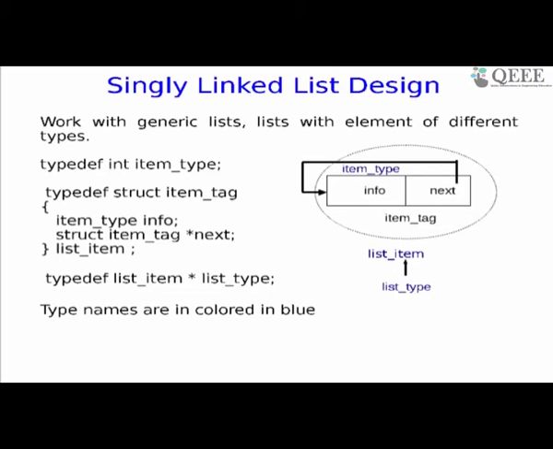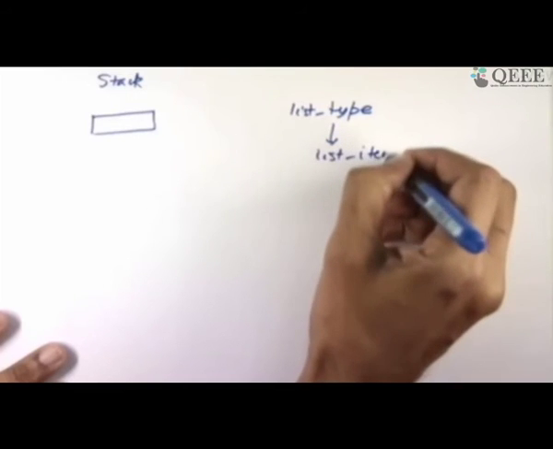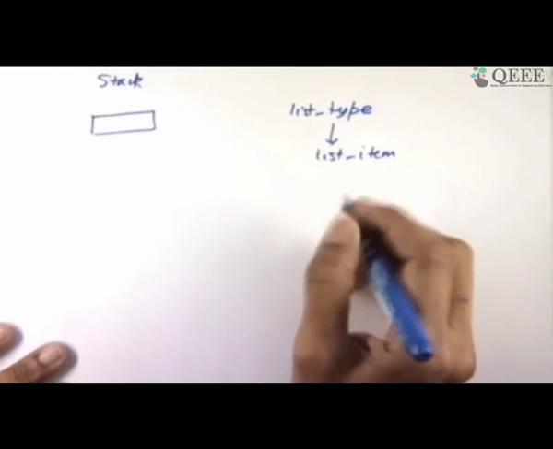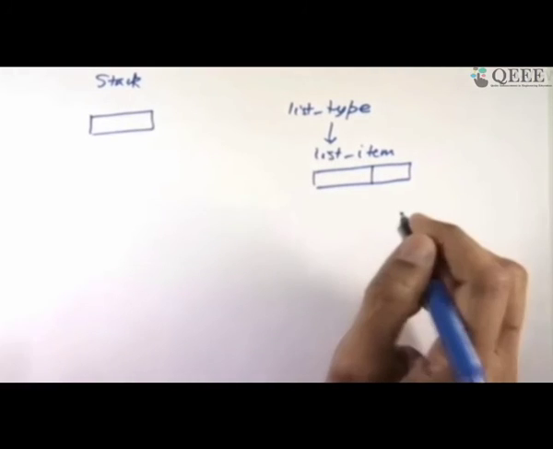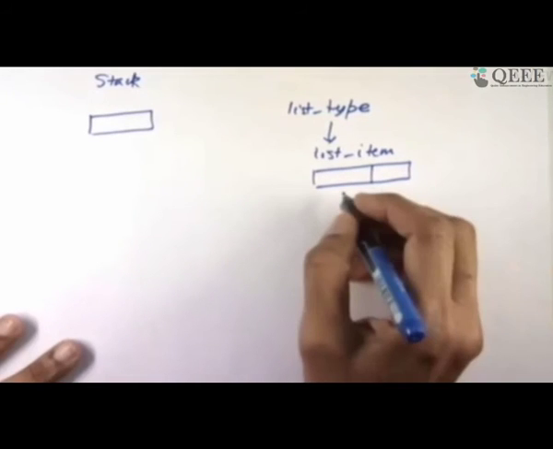So what would creating an empty list mean? So I want to do it like this. If I want to create an empty list, I should always distinguish between my stack and the heap. So what do I declare in my main program? Assume that I have declared all these three things. I have list_type, which is essentially a pointer to list_item. The names are very arbitrary, don't worry about them. And list_item is basically these boxes, which is the type name for this, and item_type is the type name for it.